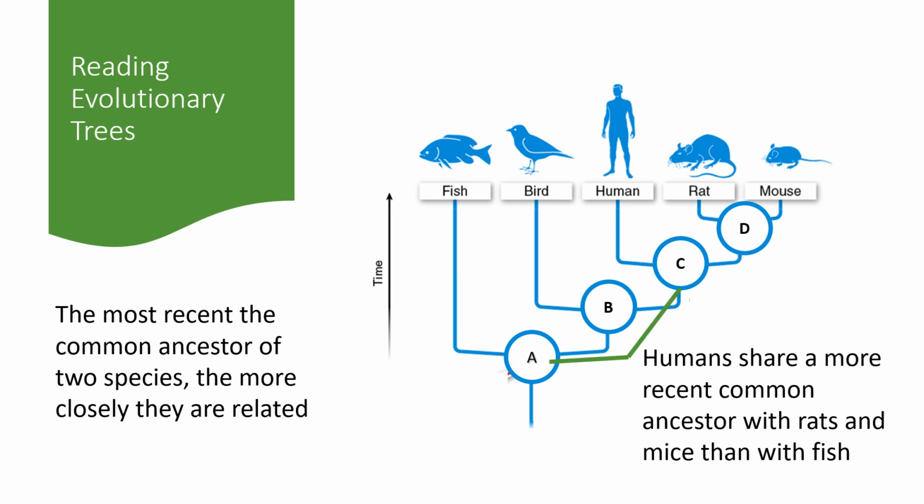So you've probably noticed that how recently two species shared a common ancestor can tell us how closely related they are. Our most recent common ancestor with fish was a long time ago, all the way back at ancestor A. But we share a much more recent common ancestor with rats and mice, so we are more closely related to the rodents, which are also mammals, than we are to fish.